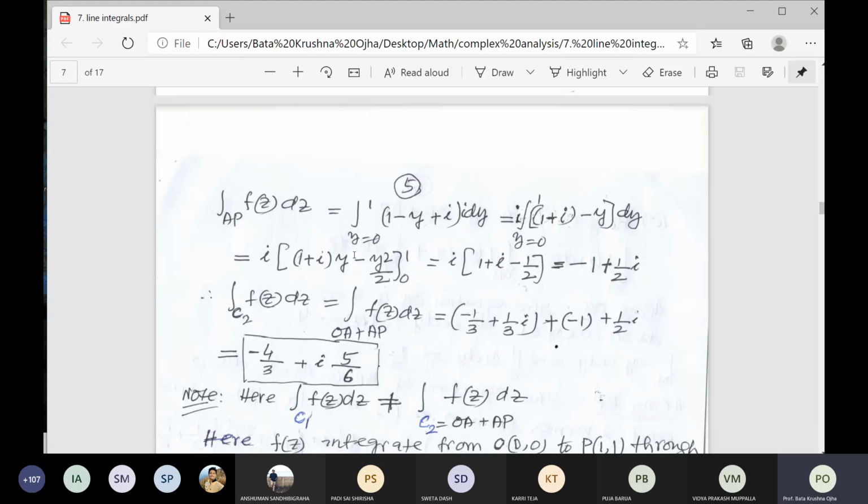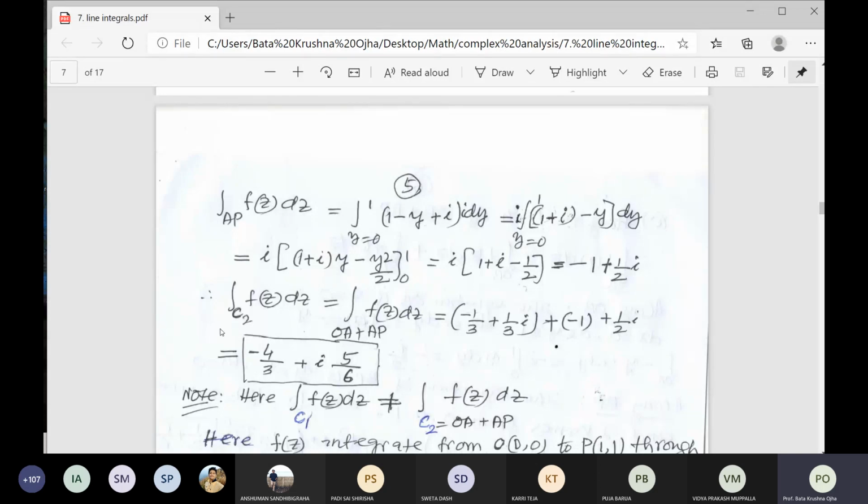So you will get the result: minus 1 plus i by 2. Yes, sir. We got it. If you have any doubt, you ask me. I will explain. Because it is an offline online class. The name is complex integrations. Complex means it is complex, but if you understand, it is a simple integration. So here the integration over AP is equal to minus 1 plus i by 2.